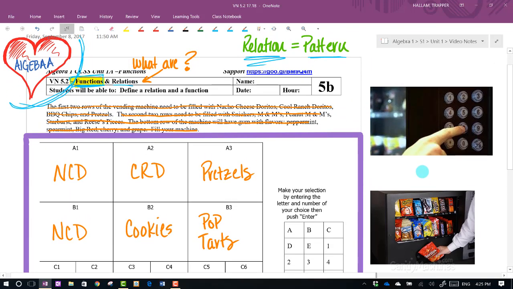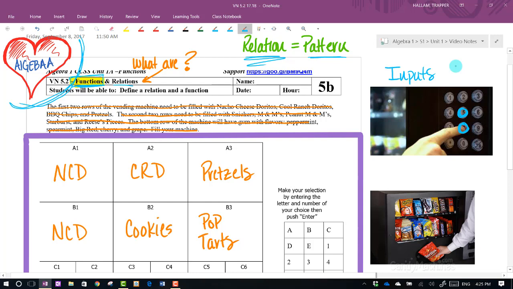Okay, so if the vending machine's the function, let's talk about the parts of the function that we can work with or deal with or determine what snacks we're getting, shall we say. So to be able to figure out what snack I want out of the vending machine, I have to have a button pressing. So I have to push some buttons here. See, I got to press buttons to tell it what snack it is. So I'm going to put into the function what I call, appropriately named, inputs.